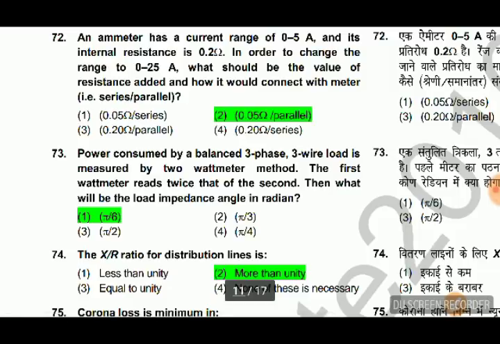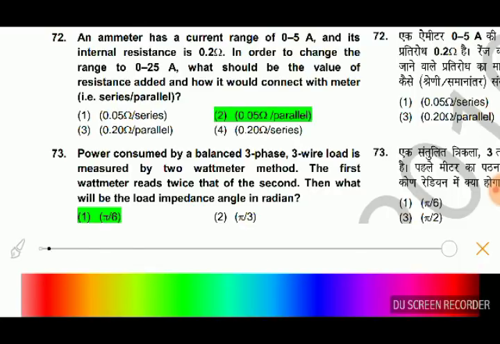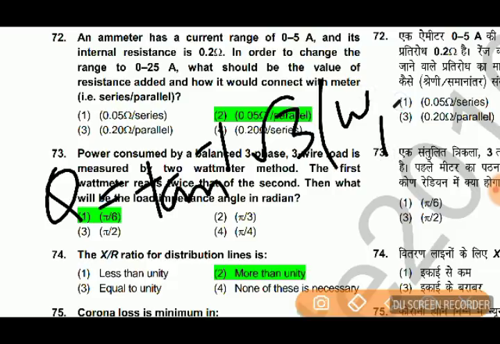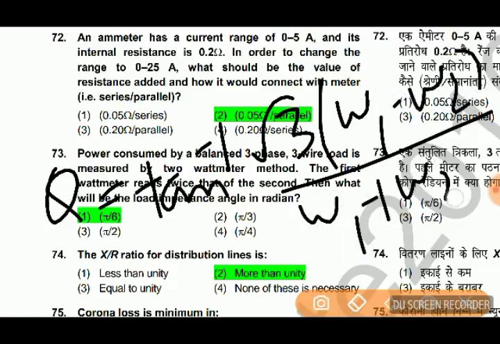Power consumed by a balanced 3-phase 3-wire load is measured by 2 wattmeter method. The first wattmeter reads twice that of second. Then what will be the load impedance angle? So the formula for this is theta equal to tan inverse root 3 (W1 minus W2) divided by (W1 plus W2).